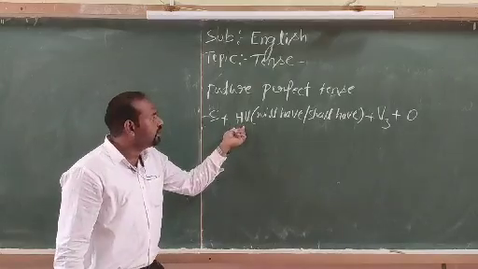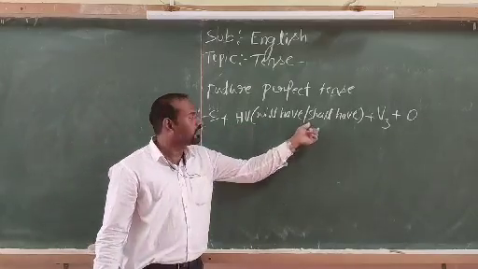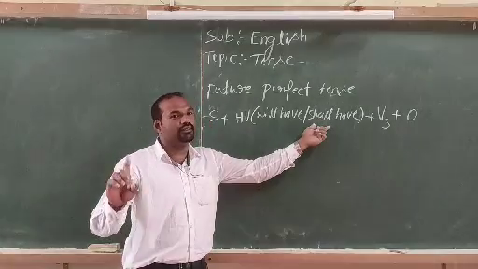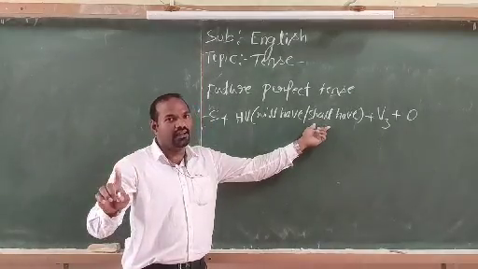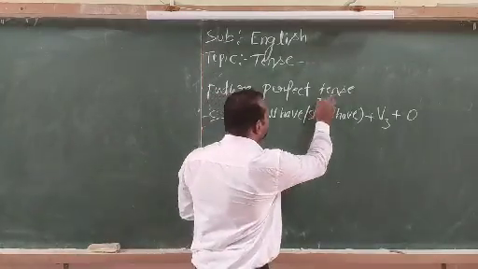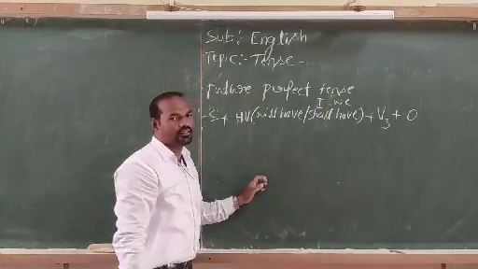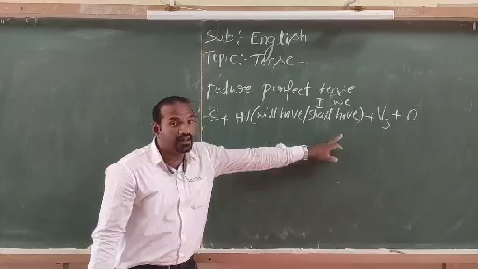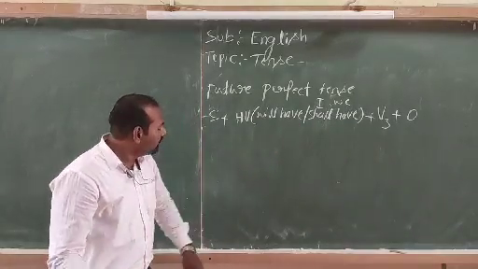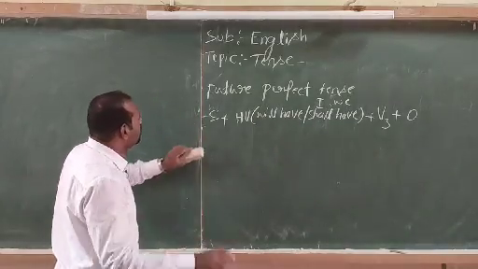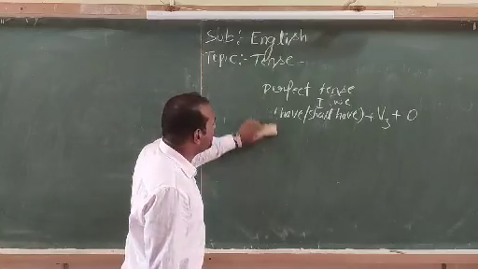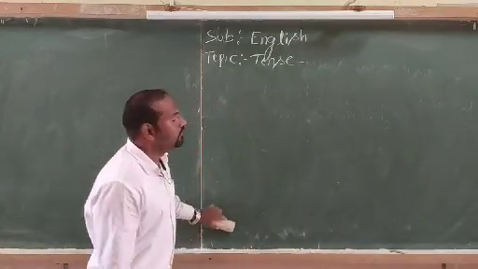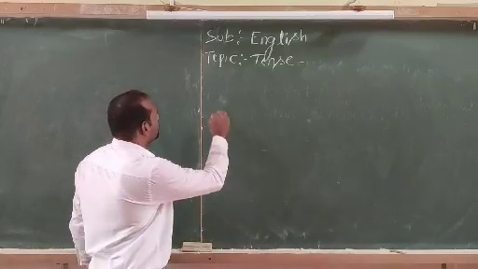Subject, helping verb, either will have or shall have. Shall have is taken if the subject is I or we. This is for I or we, and the rest of the subjects deal with will have. Plus the past participle form of the verb and object. Look into one example: how to change the affirmative sentence into the negative and interrogative sentence of the future perfect tense.